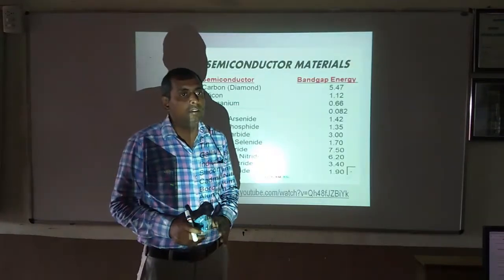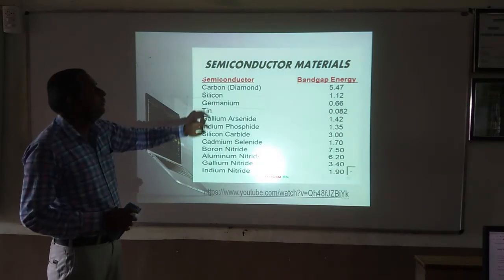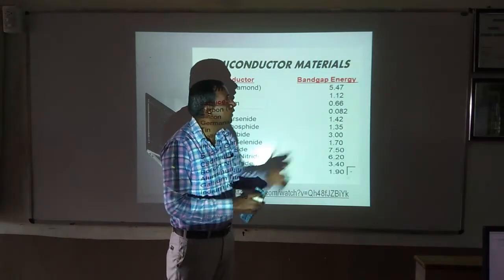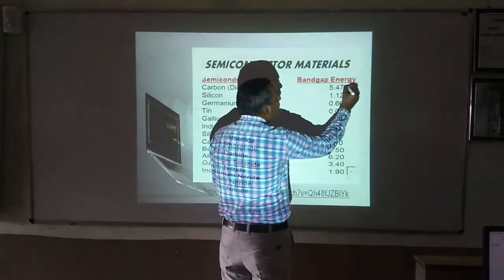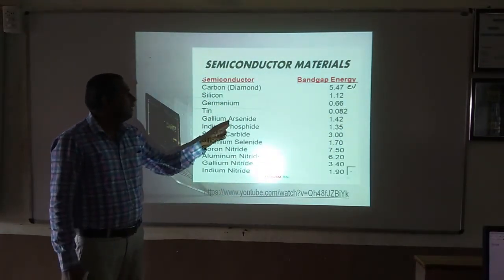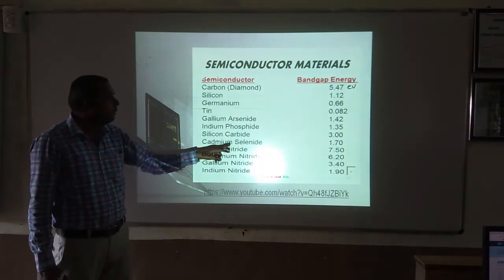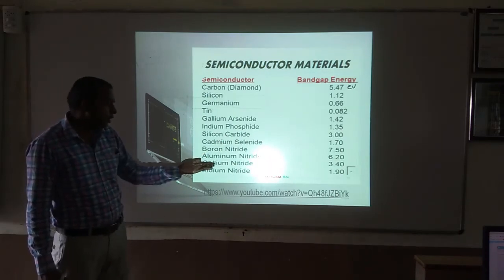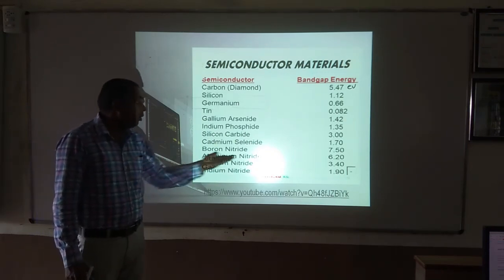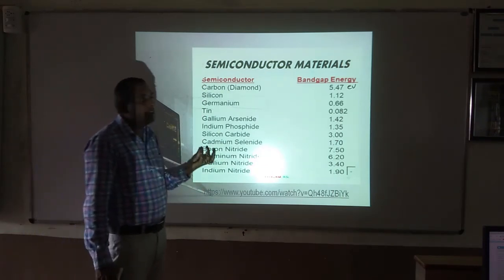These are the examples of semiconducting materials which are available, and their respective energy gaps in electron volts. Carbon, silicon, germanium, tin, gallium, indium, cadmium, then boron, aluminium, gallium and indium nitride, aluminum nitride, boron nitride are some examples of semiconductor materials.